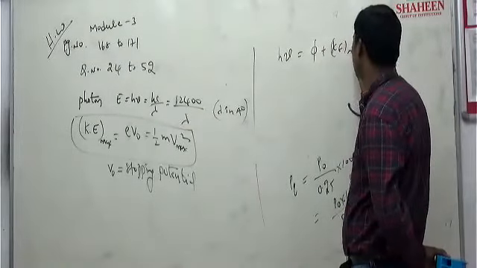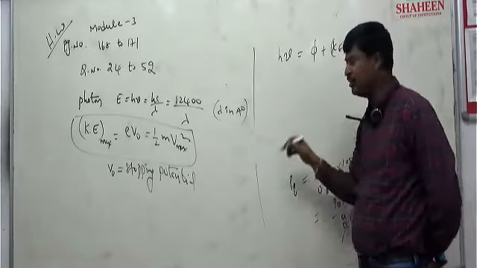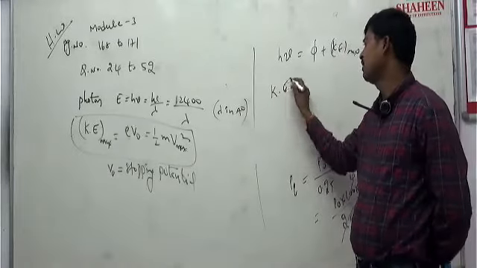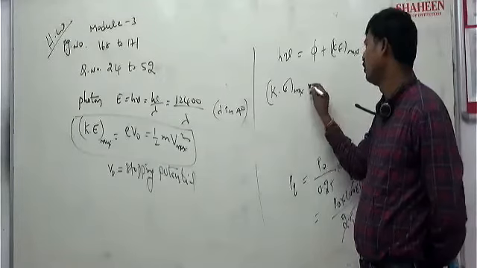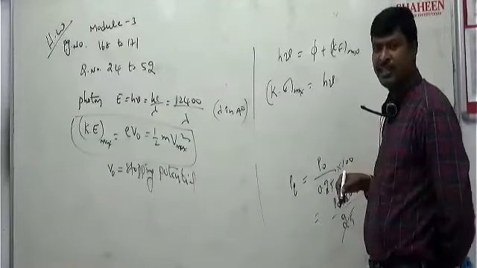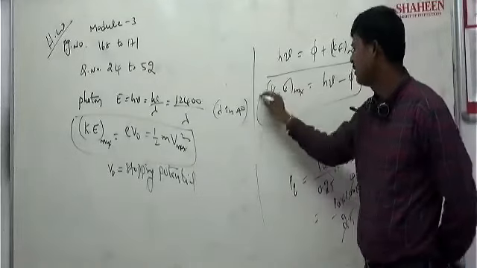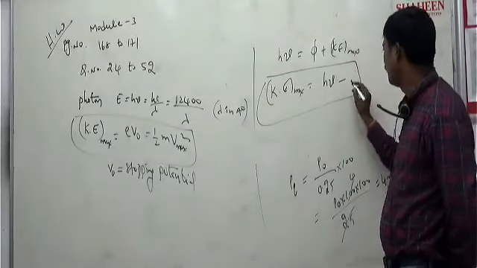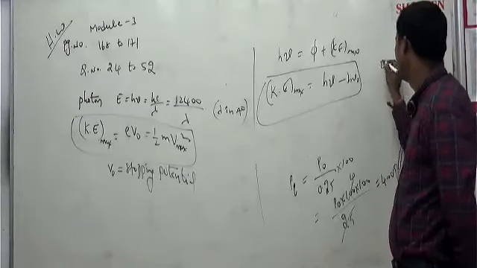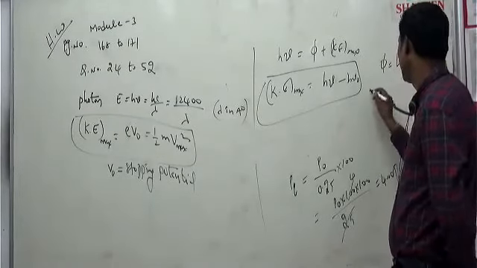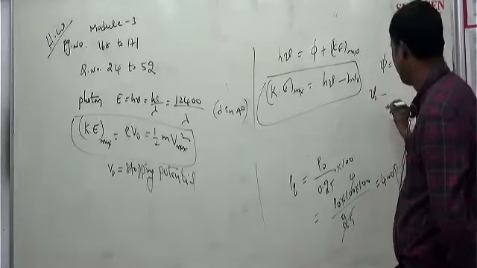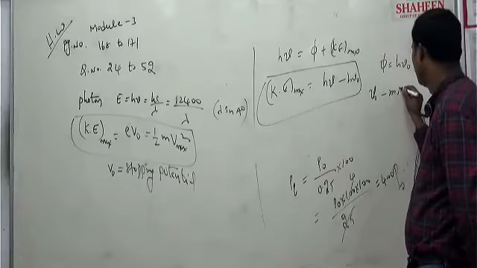It is utilized for the work function and the maximum kinetic energy. So maximum kinetic energy equals incident photon energy minus work function, correct? Or the work function can be written as phi equal to h nu naught, where nu naught is the threshold frequency, the minimum frequency.